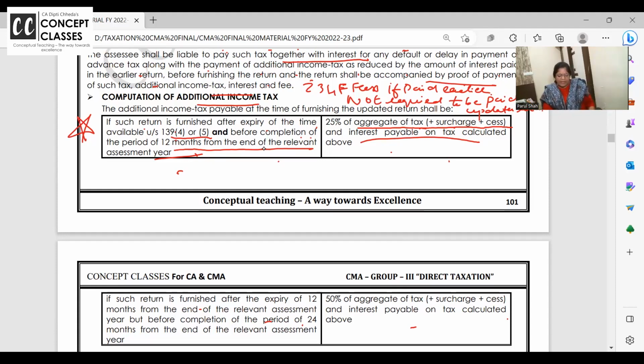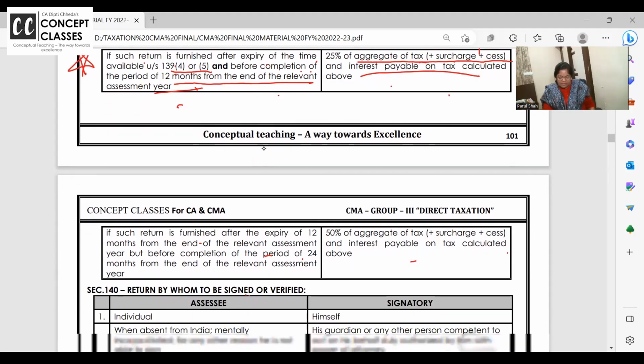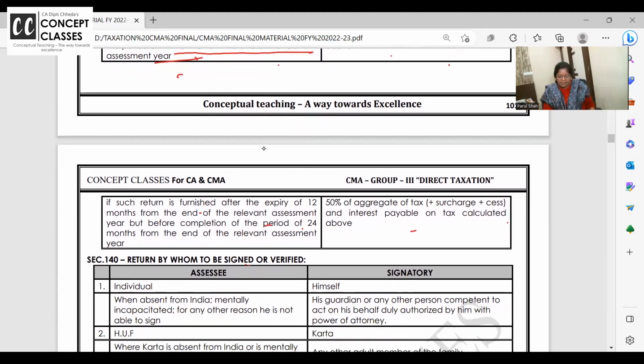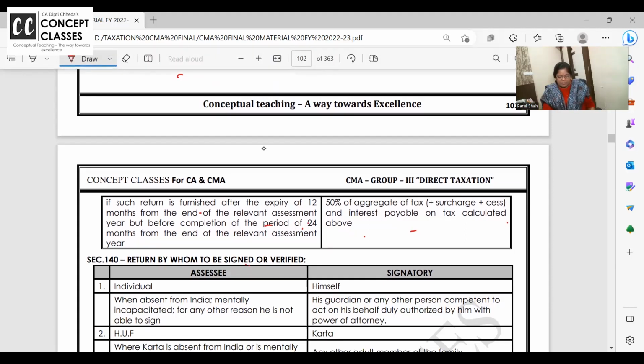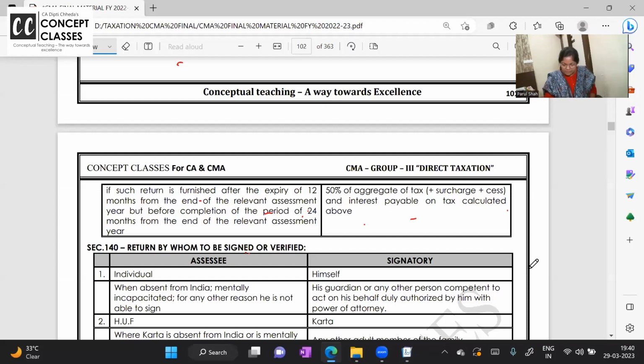If you file the return in the relevant assessment year, 50% if you file the return after 12 months but before the completion. Now how this is done, let us check this. Clear or not? Unless updated return is not clear, I'll not go to the PAN card. PAN card also some amendments are there. We are doing it now. One second. I'll tell you how to do it.